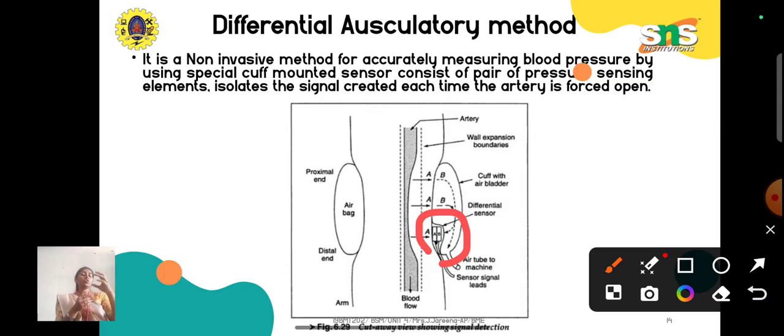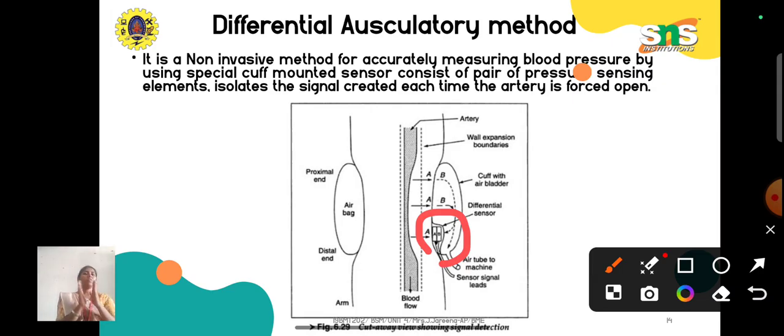That vibration influences the pressure, and that pressure variation will be sensed by sensor A. Not only the blood vessel pressure changes, but also because of that vibration there is some variation in the pressure, and that variation is also sensed by A. Now we have to segregate the pressure due to the vibration of the blood vessel alone.